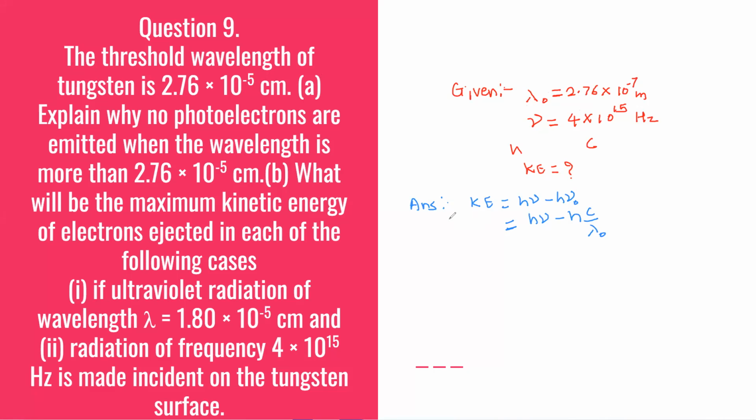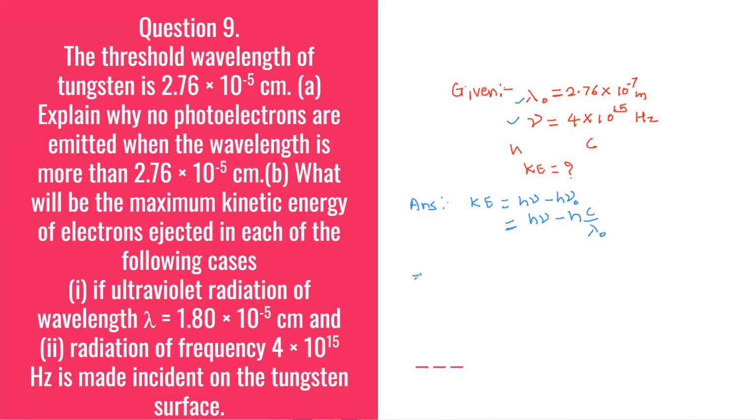So the formula which we are aware of is kinetic energy equals h nu minus h nu naught, but frequency is given and threshold wavelength is given. So h nu minus h, instead of nu naught we'll write c upon lambda naught, because lambda naught is given, and here threshold frequency is not given, that is why we'll write c upon lambda naught only.